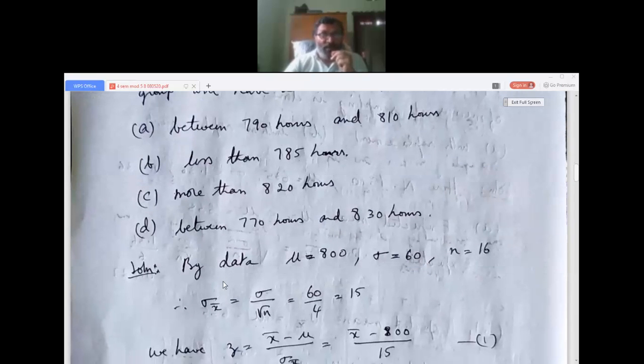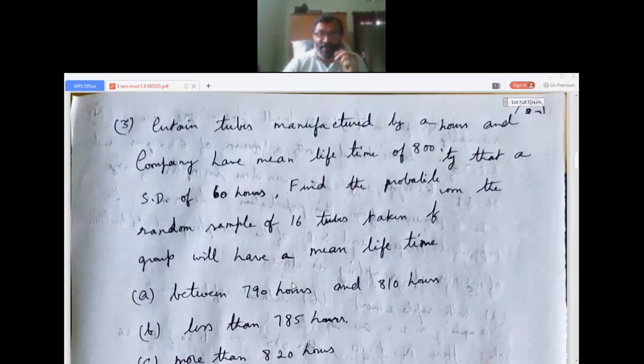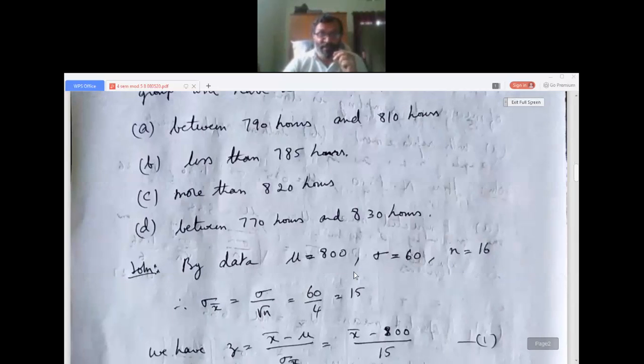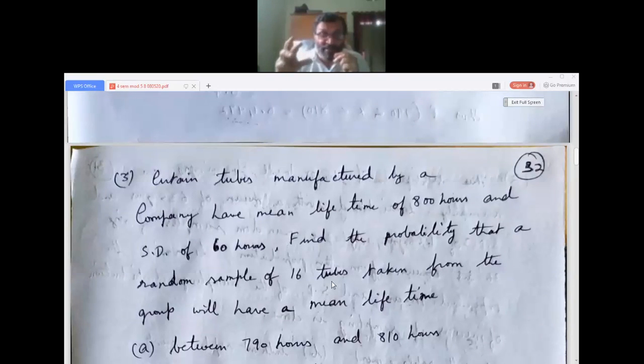Now we have to select the data. The main thing here is selecting the data, understanding the problem, and judging which formula to use. By the data, mu is 800, the mean lifetime of 800 hours. The standard deviation is 60 hours, so sigma is 60. Then a random sample of 16 tubes: n is the sample size here.